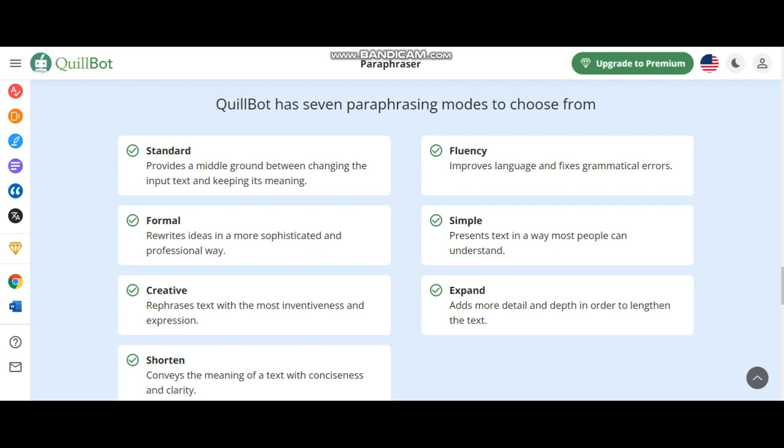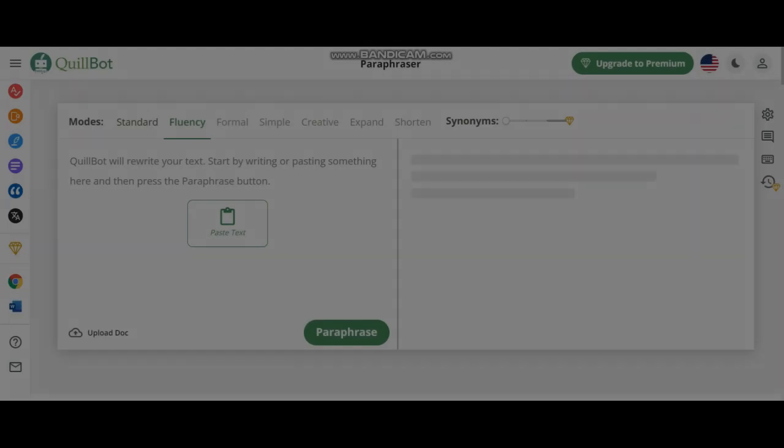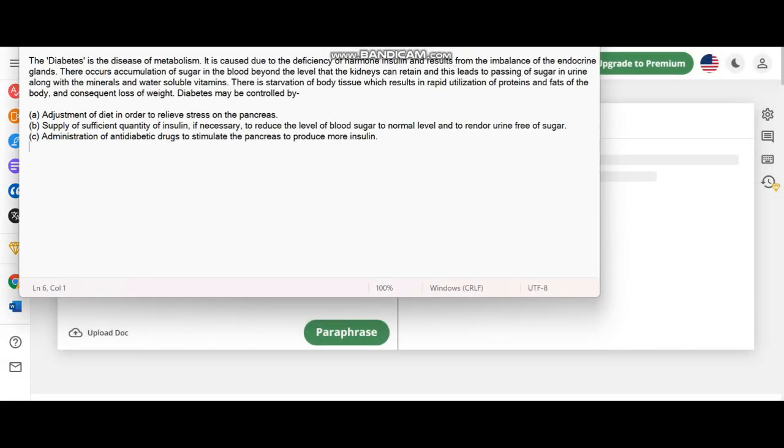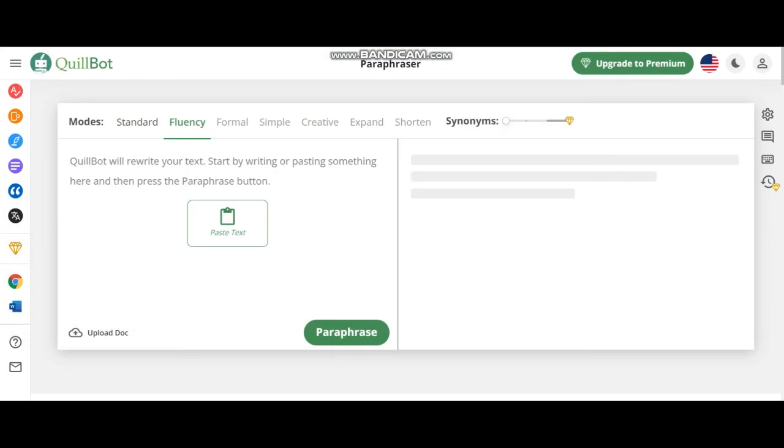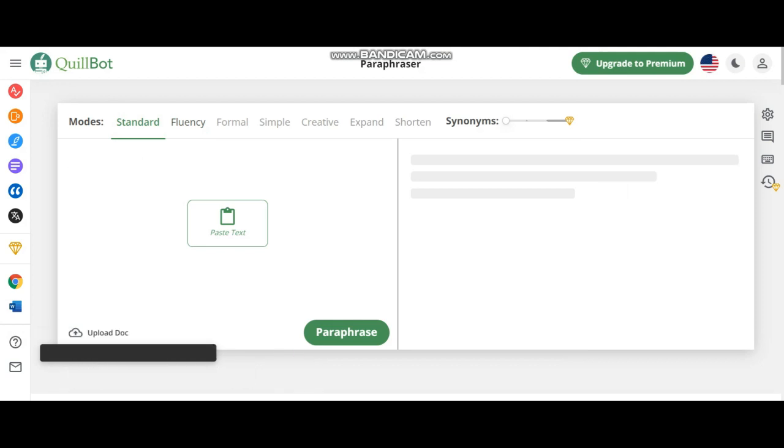Now we will test these modes. We have a sample text. Now we will check how the standard mode will work and what it will change.